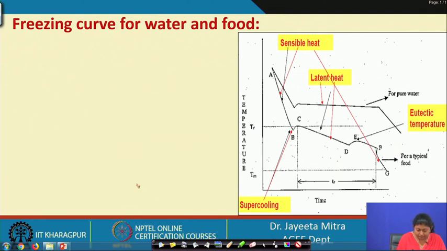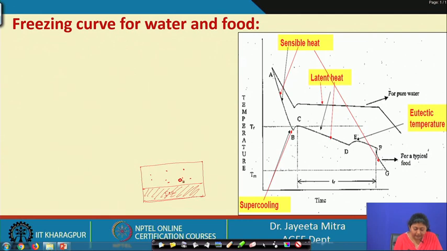Let us say this is a container, where this part is ice, and here the liquid water is there. So, liquid water and this ice in this closed chamber will try to come to an equilibrium situation.